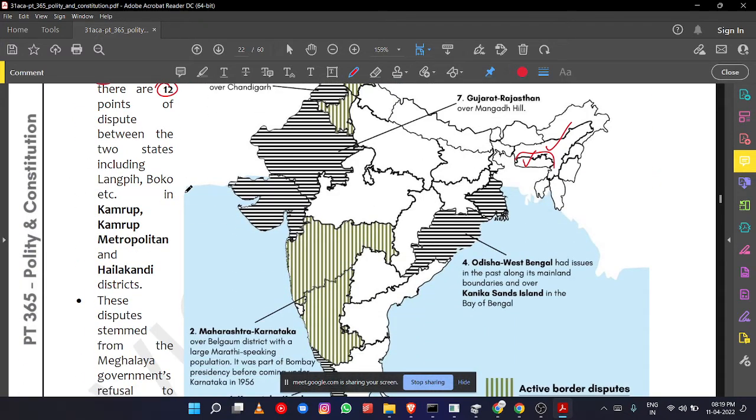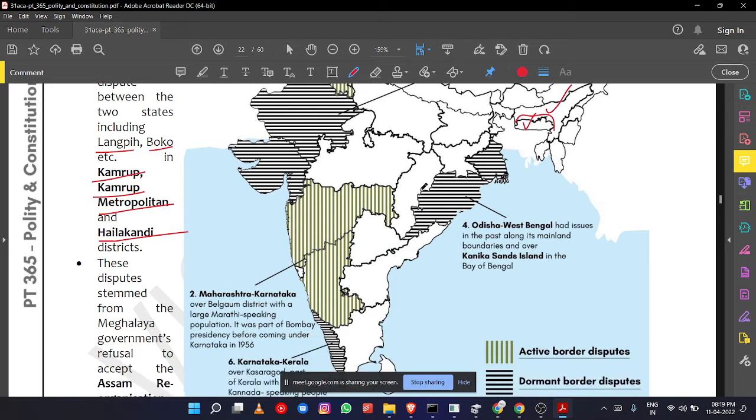The areas are Langpih, Boko, Kamrup and Kamrup Metropolitan, and Karbi Anglong. Just have a glance, but you need not remember the names of these places, just remember there is a dispute between